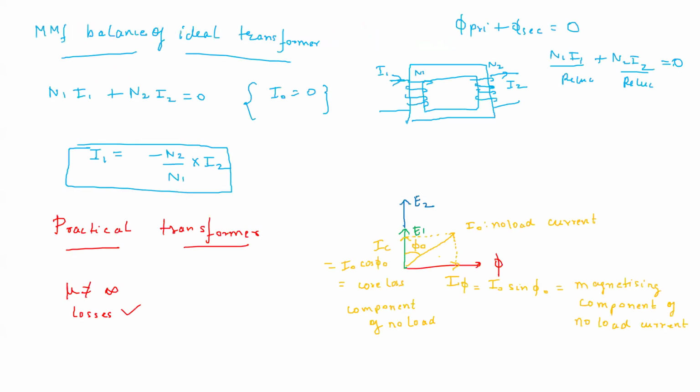Now what will happen to the mmf balance for a practical transformer? You will see it will become like this. N1 I1. In the previous case, we have seen that N1 I1 minus N2 I2 plus N2 I2 was 0.